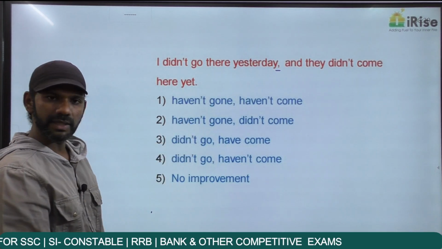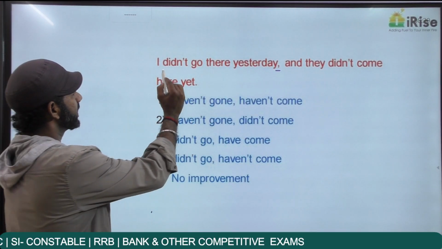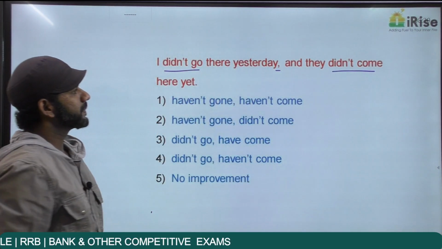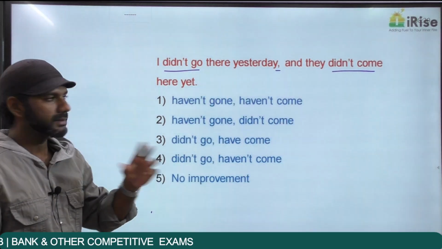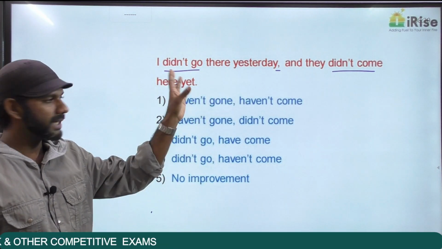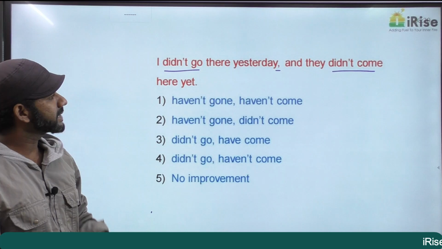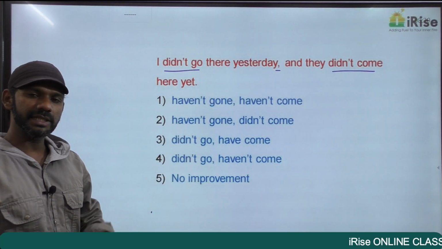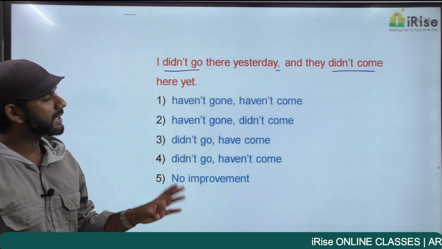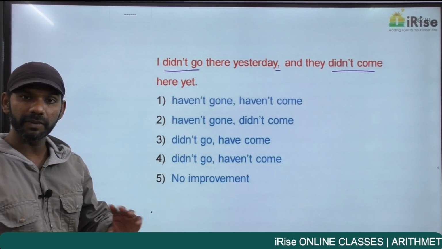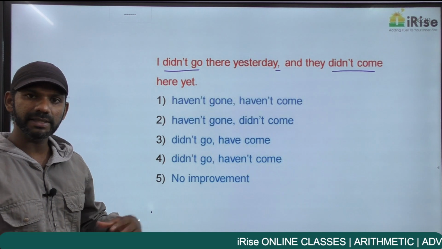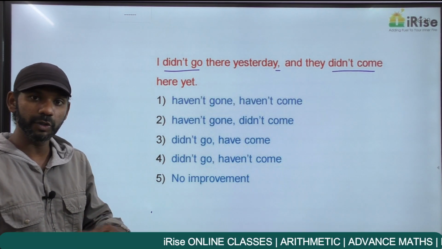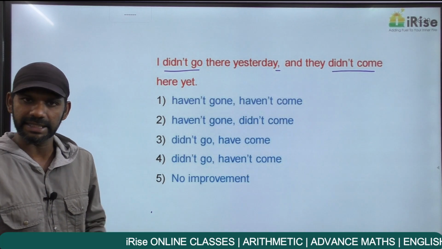Now we have some options given here. Five options are given. Didn't go and didn't come. These verbs are given as the options. That means these two are underlined and these are given as the options. First we'll find out whether the given statement is grammatically correct or not. In the case of sentence improvement, if the given statement is grammatically fine, then there is no improvement required. If the given statement is grammatically wrong, then we have to find out an option which is grammatically correct, that improves the statement and makes it grammatically correct.